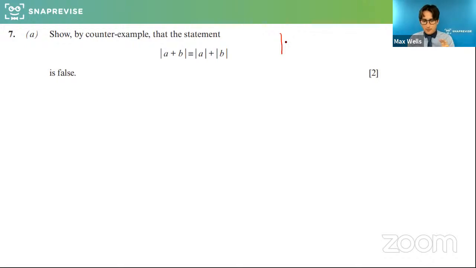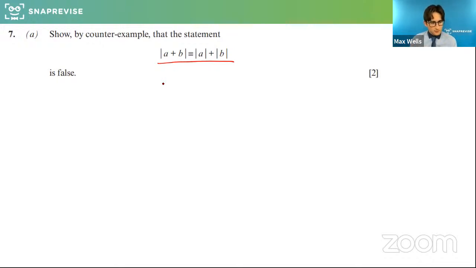So that's probably the bit we haven't necessarily seen before. As an example, the modulus of -3 is 3. I only care about how big it is in terms of the magnitude. I don't care about plus or minus. So essentially what it does is it makes any negative positive and any positive just stays positive. So it just turns everything positive. So what this is saying is show by counterexample that that statement is false, that any number plus another number, modulus, is always identically equal to the modulus of the two separate ones added up.